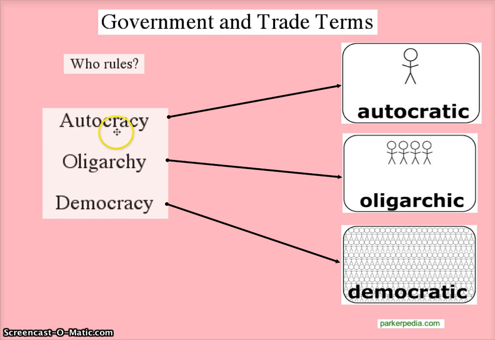You can probably figure out what an autocracy is. An autocracy is rule by one person, like a king or a dictator. So you find some of those every once in a while in today's world. Let's look at some other terms that have to do with government.